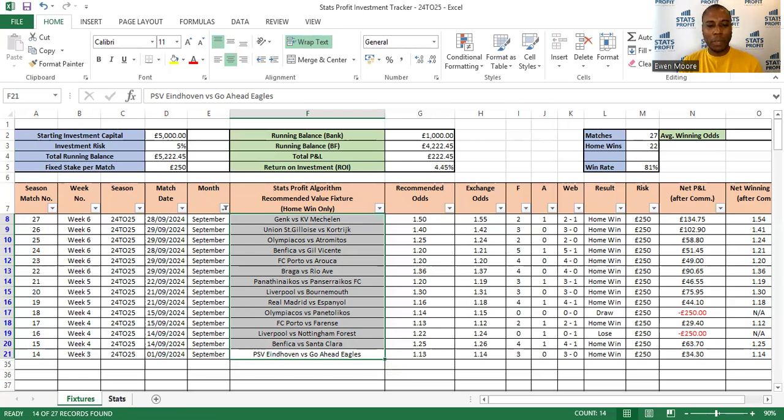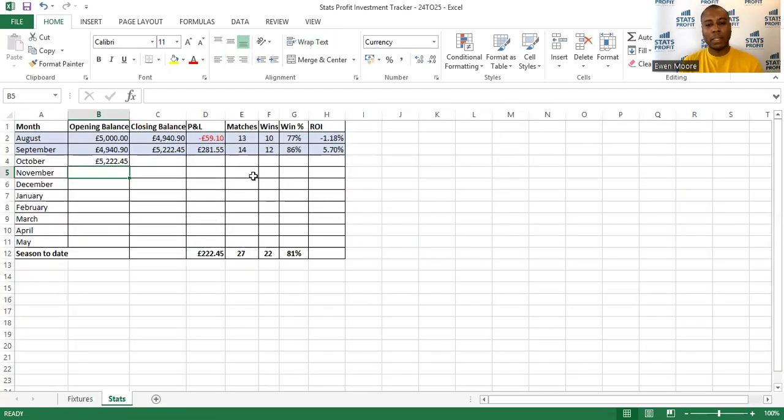That's it. So let's go back to the stats page. As I said, we had 13 matches in August, a slight loss on August, which was £59.10, but that gives us a total of 222.45 profit season to date. So that's it for this month.